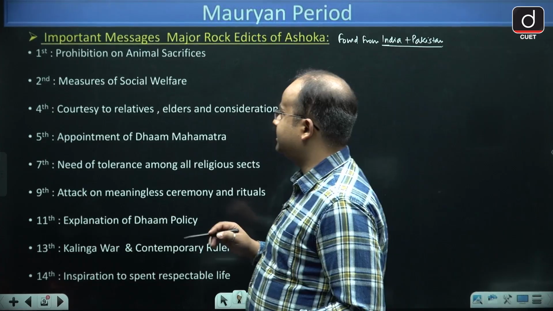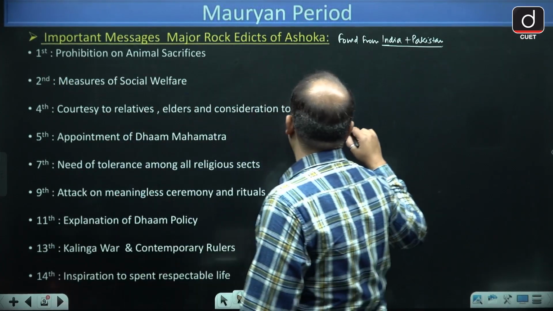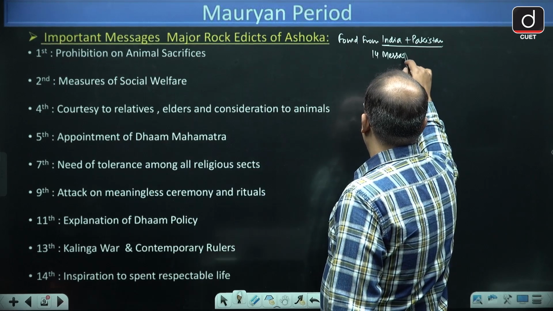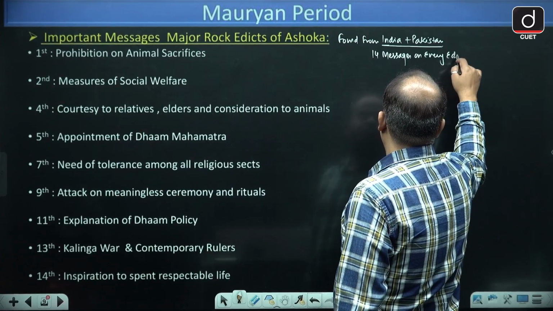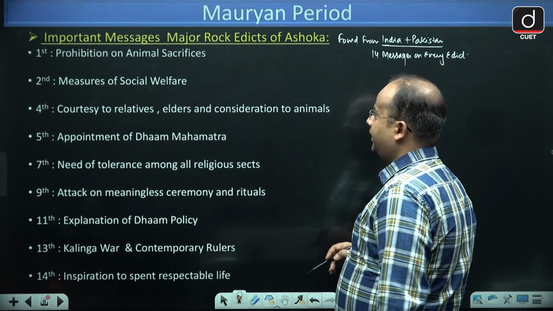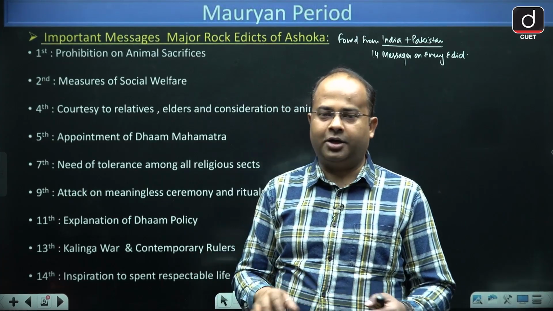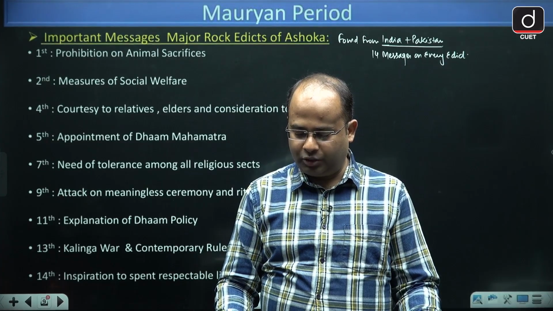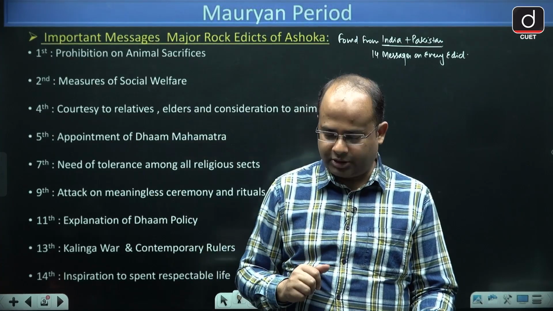The Major Rock Edict has 14 messages on every edict, and Ashok became the first ruler of ancient India who used to communicate with his subjects through inscriptions.